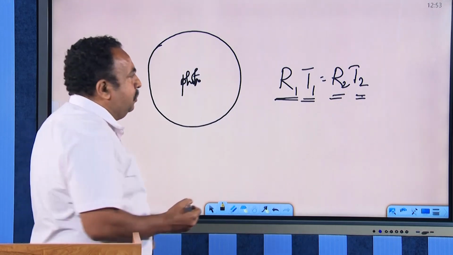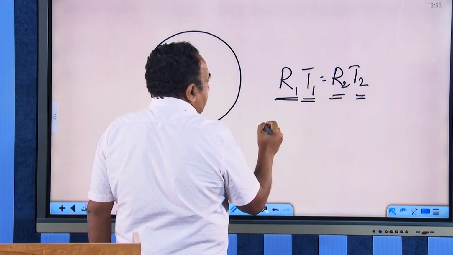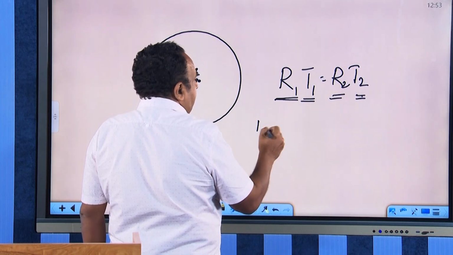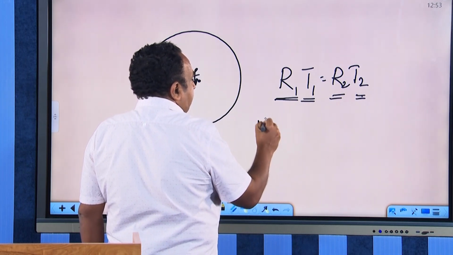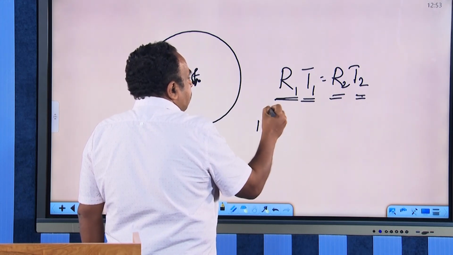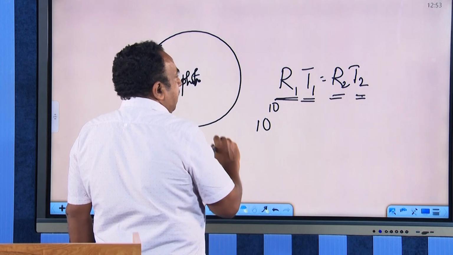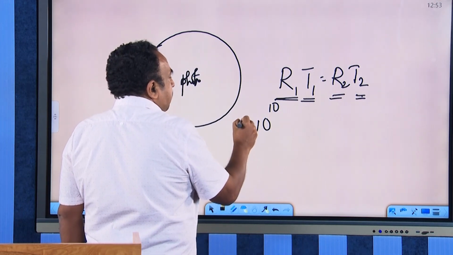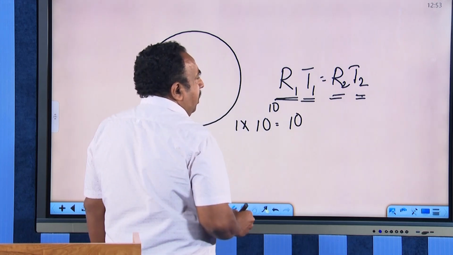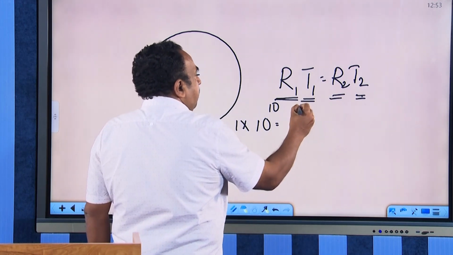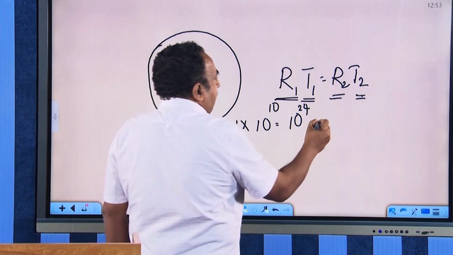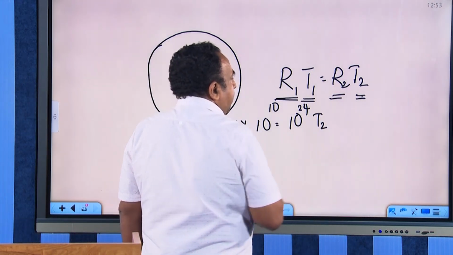Therefore, the radius of the universe at the beginning will be very small. If I say R1 is about 1 meter, the temperature will be very, very large. Even the temperature of the sun is 10 raised to 7, so let us take it as 10 raised to 10 Kelvin. Therefore, 1 into 10 raised to 10. The present radius, I say is some approximate radius, about 10 raised to 24, something like that.